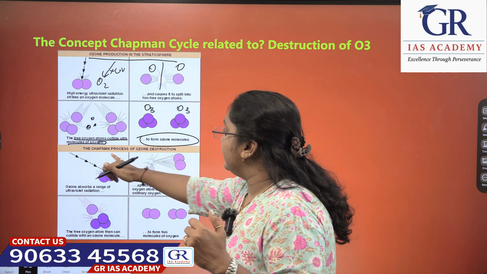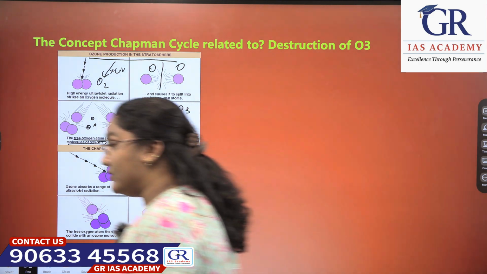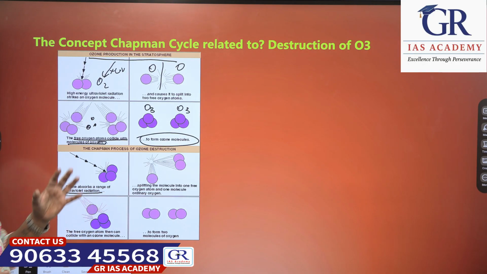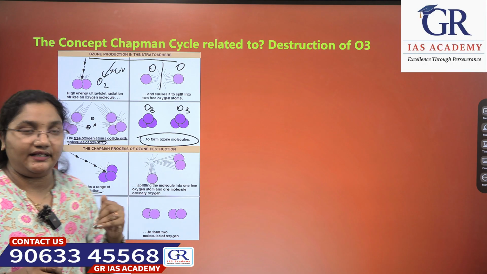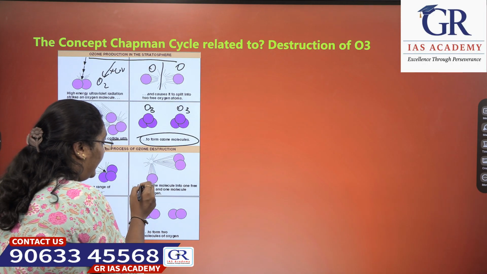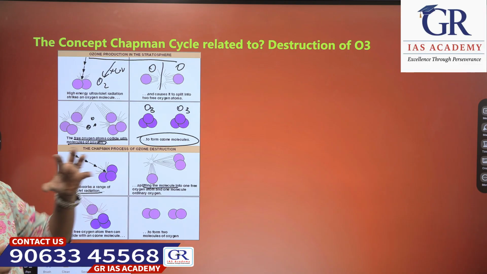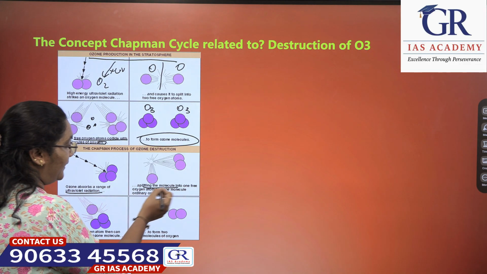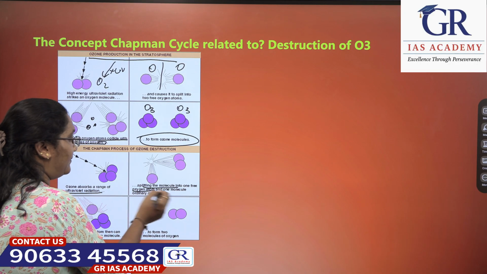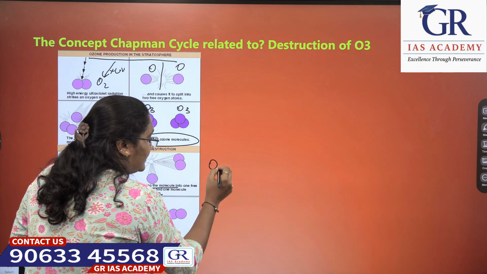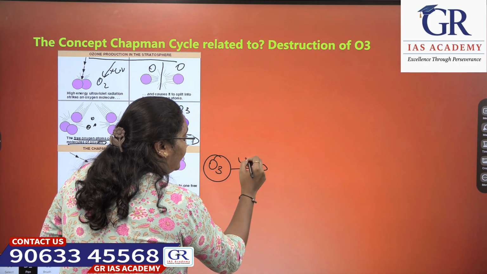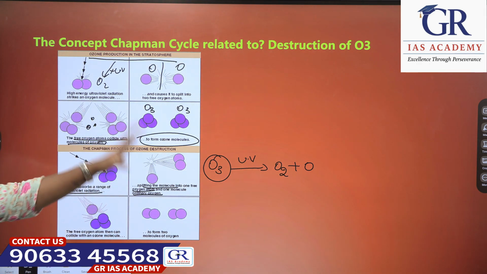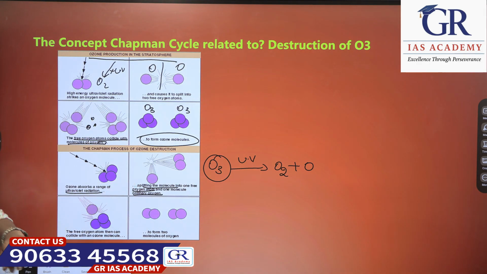Okay, now let's see the Chapman process of ozone destruction. How is this ozone destroyed? This ozone absorbs a range of ultraviolet radiation. What happens? It splits the molecule into one free oxygen atom and one ordinary oxygen molecule. See, this is O3, right? Upon subjecting to UV radiation, an oxygen molecule is formed and one oxygen atom is left free. This is how the ozone layer is destroyed.